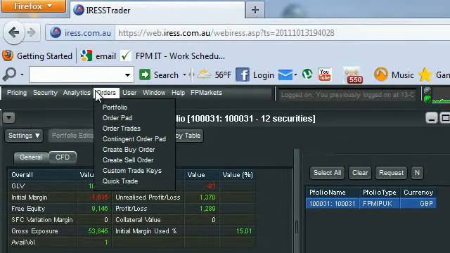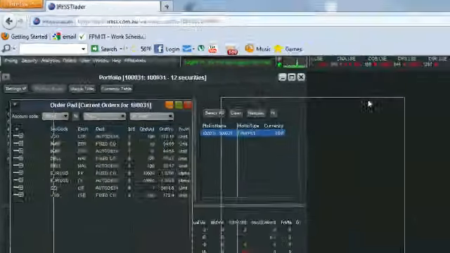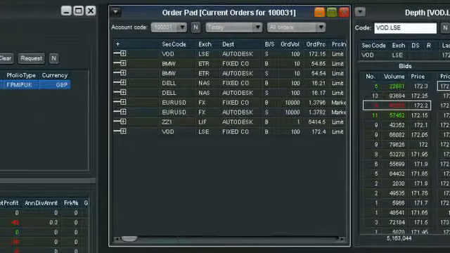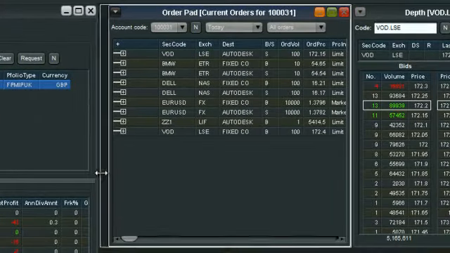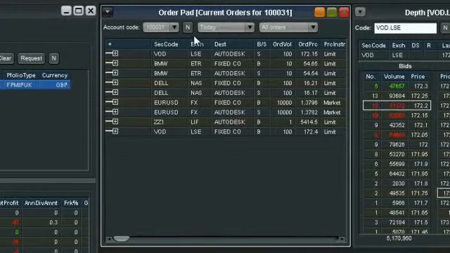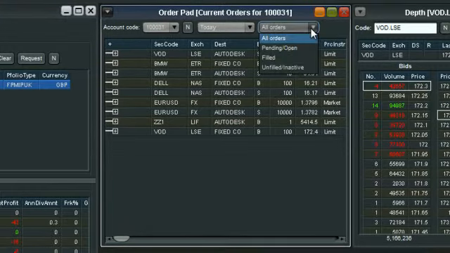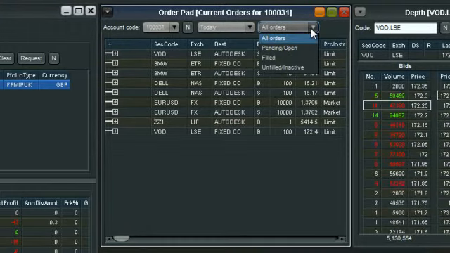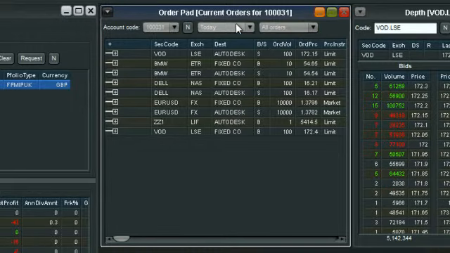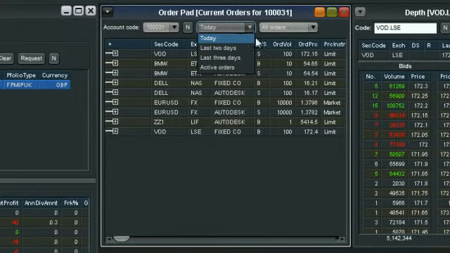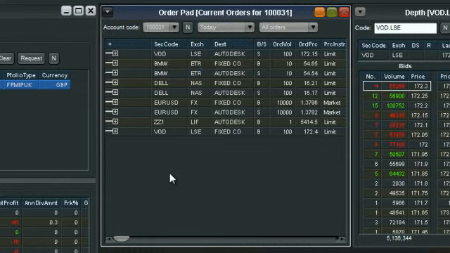Thirdly, I always like to have my under orders, my order pad, open. The order pad will enable me to view any orders I've placed in the market. Here I can amend, delete, and I suppose just view all my orders. There's also historical orders, and you can filter it by whether it's filled, pending, open, etc. And like I said, you can go back and have a look at the last few days' orders that you've